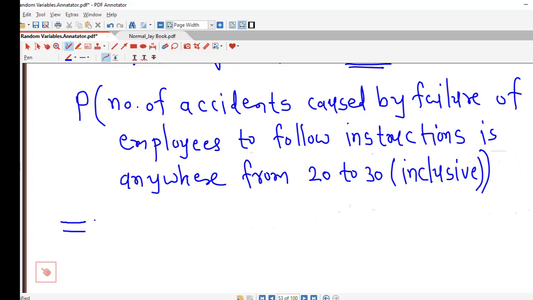This we can rewrite as random variable capital X lies between 20 and 30.